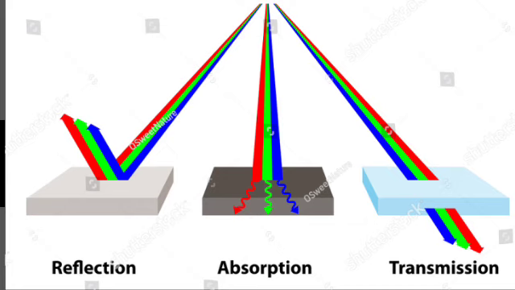Have you seen a pencil partly immersed in water in a glass tumbler? It seems to be displaced at the interface of water and air. You might have observed that a lemon placed in water in a glass tumbler appears to be bigger than its actual size when observed from the sides. How can you account for such experiences?